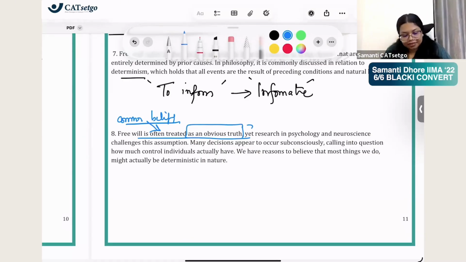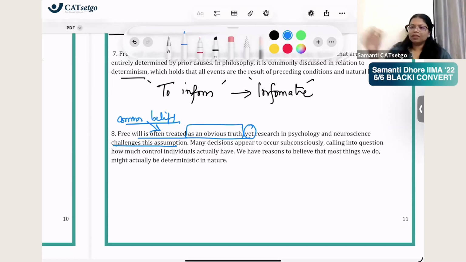Yet, research in psychology and neuroscience challenges this assumption. So there's an assumption which is commonly believed, but now I'm going to give you an example of how this belief can be challenged. Many decisions appear to occur subconsciously, calling into question how much control individuals actually have.